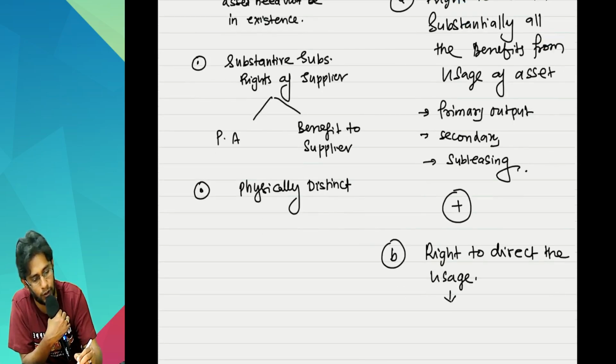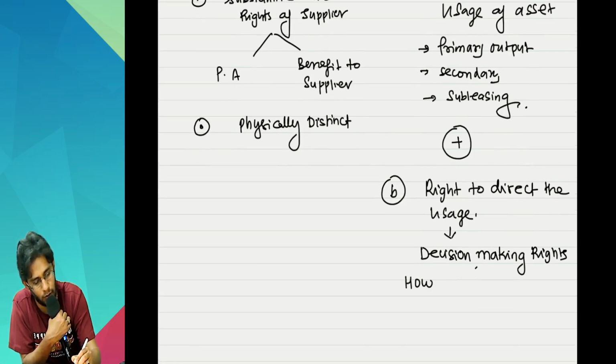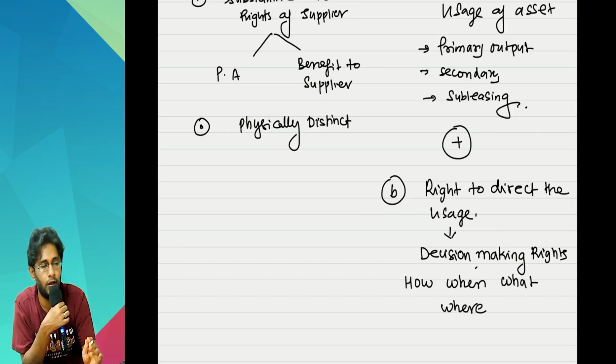Basically, this point speaks about your decision making rights. How, when, what, where. You should be able to decide.